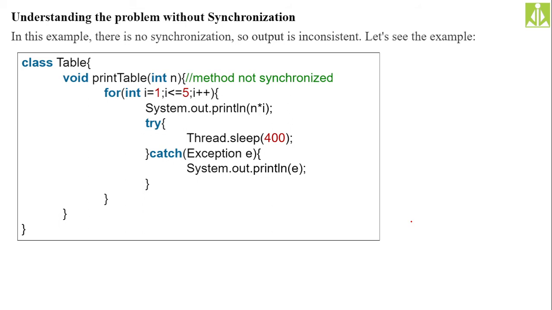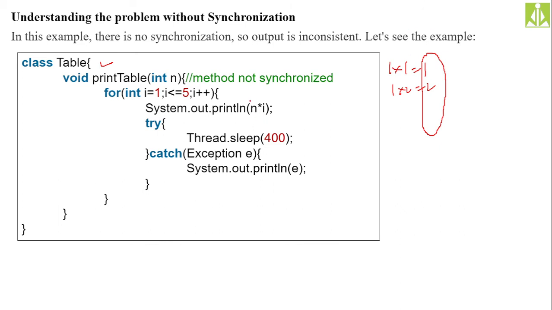To understand that, we have implemented a class named table, whose purpose is to print the mathematical table's last column values. Like 1 ones 1, 1 twos 2, like that.